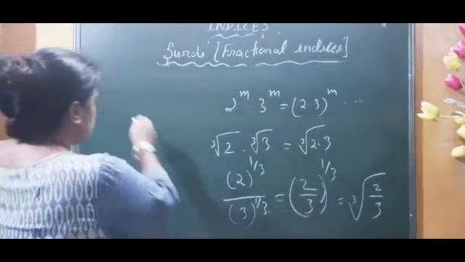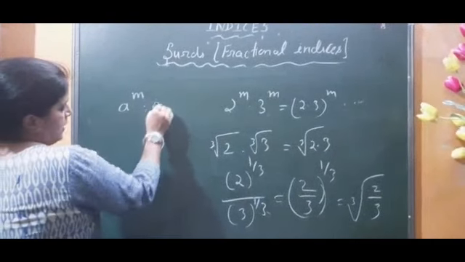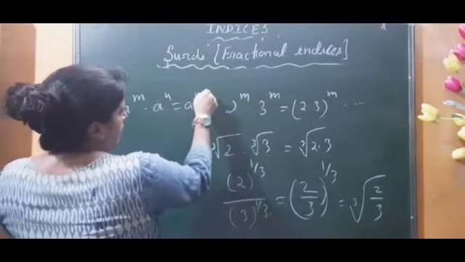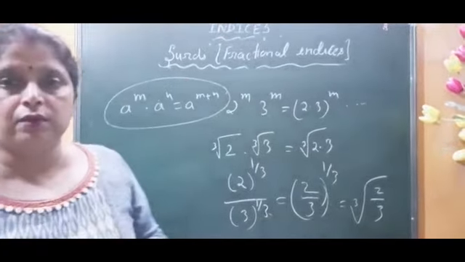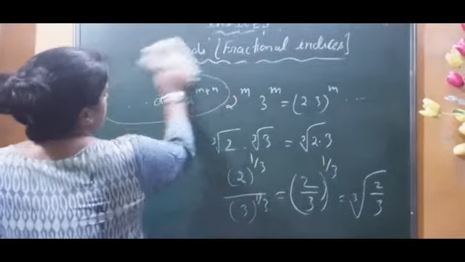You will see that, as we have learned, a to the power m into a to the power n is equal to a to the power m plus n. These are all valid for surds also. When the sums come, I will explain this. So I am going to start the chapter, children.